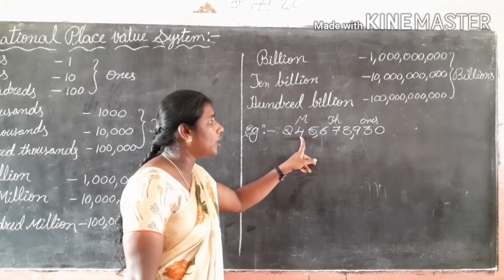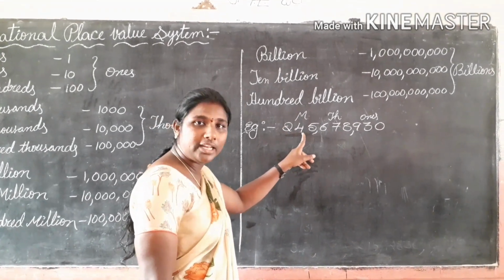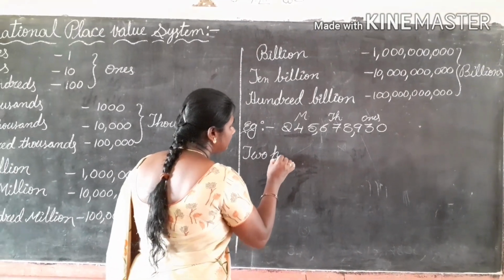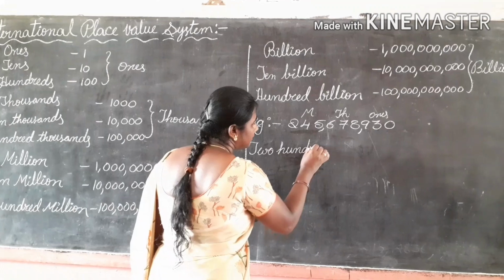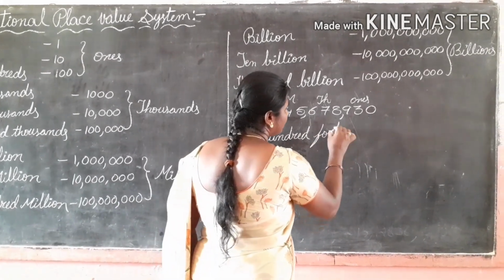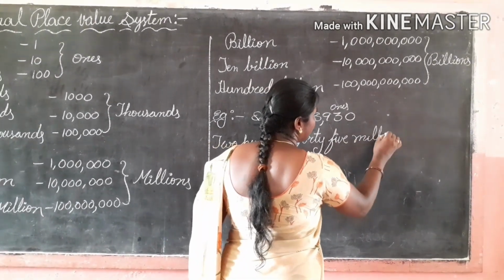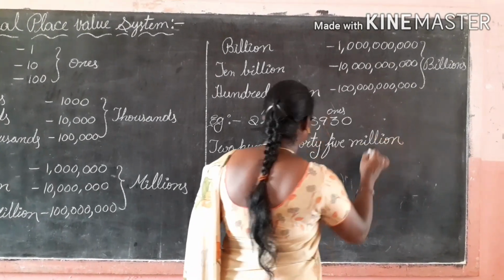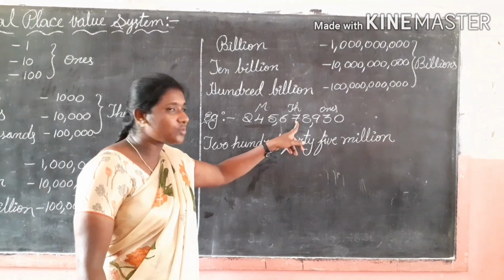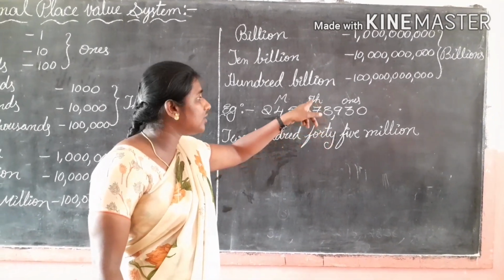So, 245 million. Next number, 678. 678 is in which period?